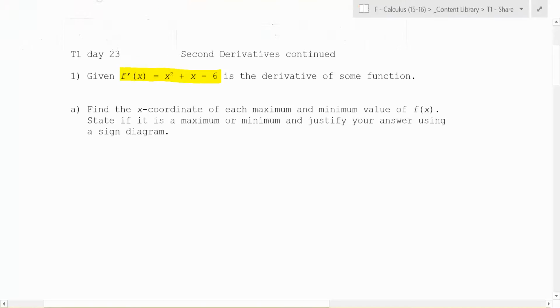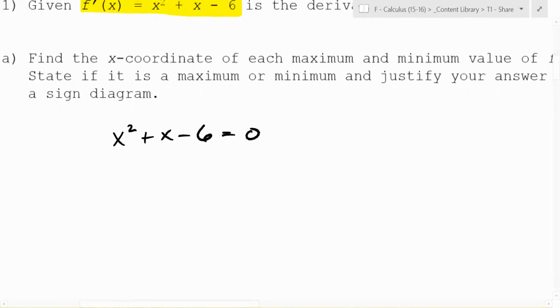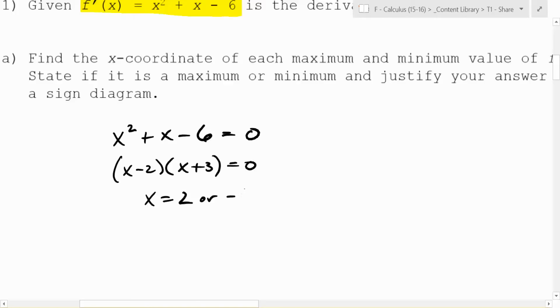The derivative is 0, and you're solving for me. So it's just x squared plus x minus 6 equals 0. Solve that for me. When you have that, it factors into what? You can tell me. x minus 2, x plus 3. So we know that x is going to be equal to 2 or negative 3.